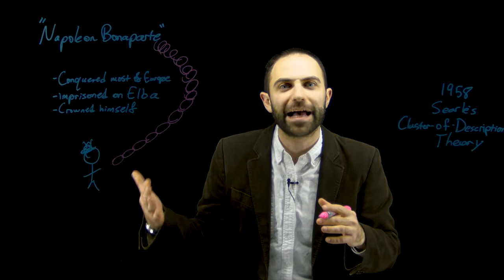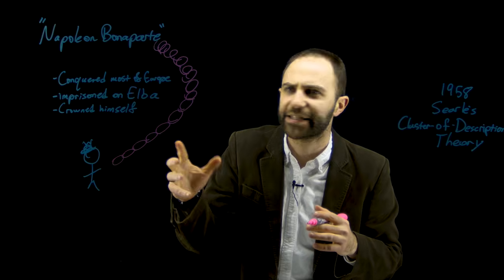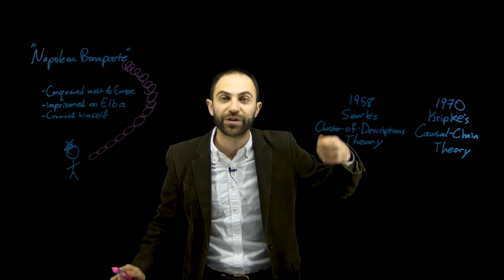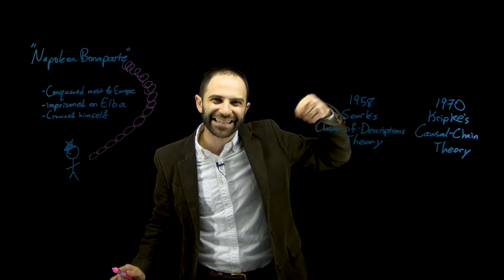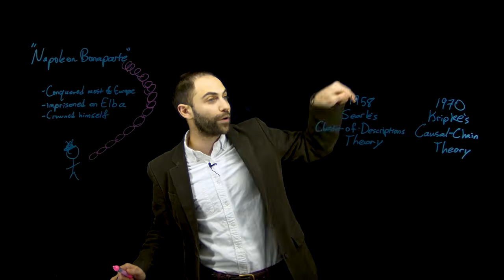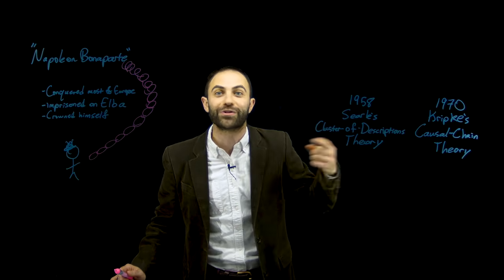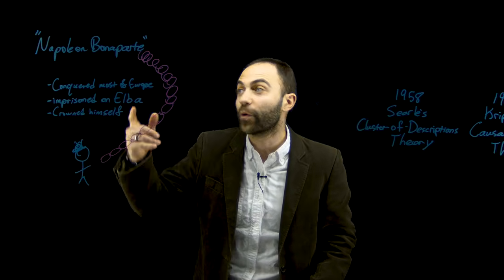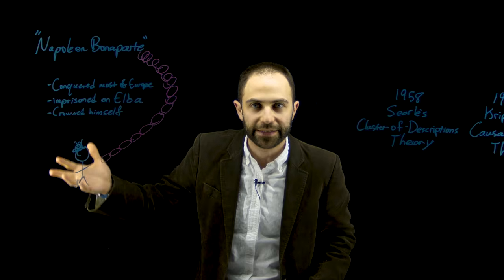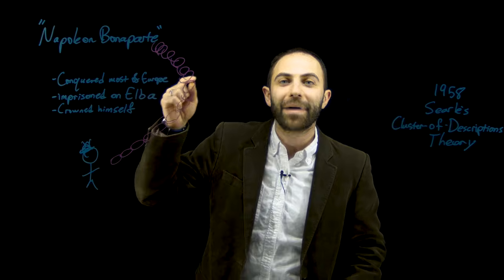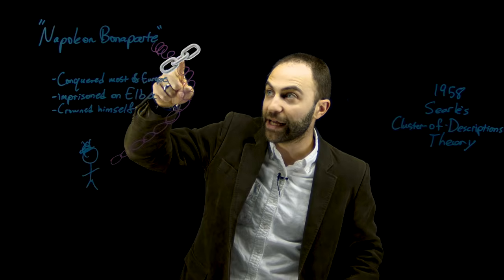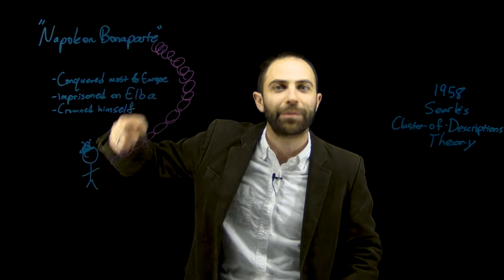And then there gets established this causal chain. This is my attempt to draw a literal chain. And the chain is people passing on the name to each other. And everyone that's linked in the chain is intending to use the name to refer to whoever the last person in the chain was using that name to refer to. And so now, when I use the name Napoleon Bonaparte, I never met the guy because he died some time ago. My use of this name refers back to him because there's a chain linking me to him, a chain of people passing on the name.